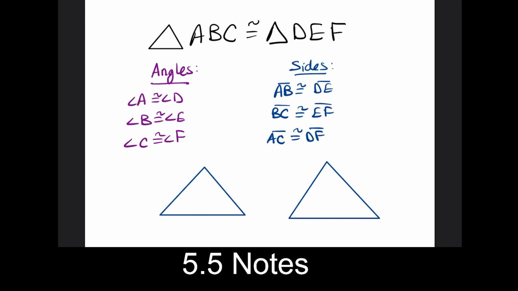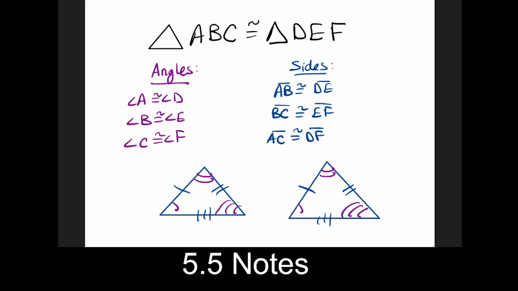We would need to show that these 3 pairs of angles all match, and that these 3 pairs of sides all match. Which of course is a crazy amount of work. So a big part of this chapter is, what can I do to minimize that work? What can I do to make this easier?